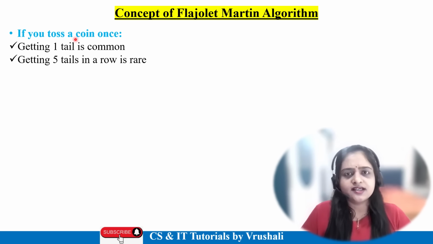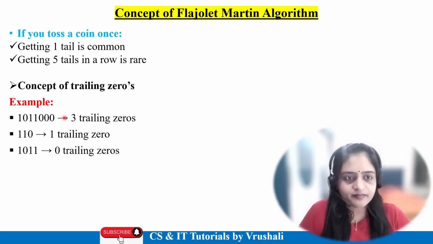Only one time, this is common. Now assume that you are tossing the same coin 5 times and all 5 times you get tails. So this is a rare one. This is not common, right? So at that time the Martin algorithm is used. It finds the unique, distinct elements in your data.